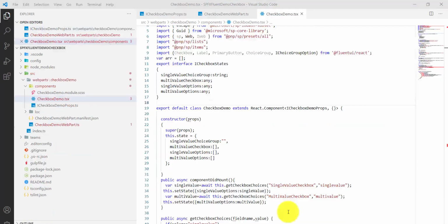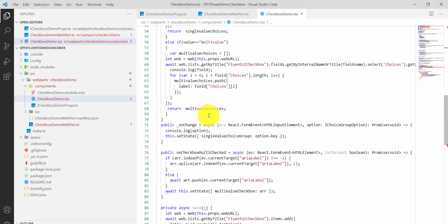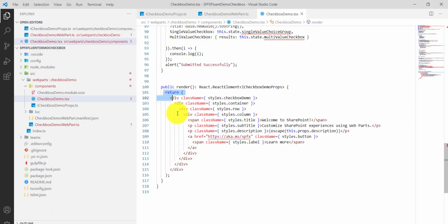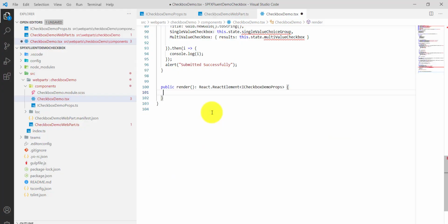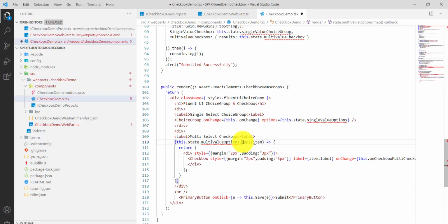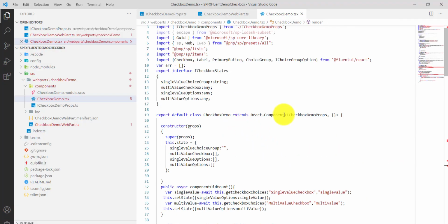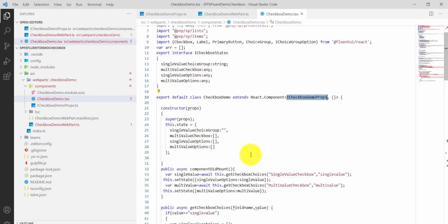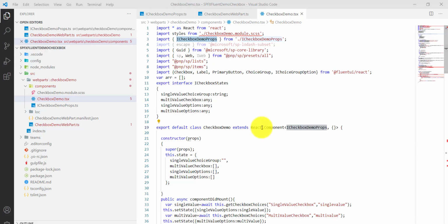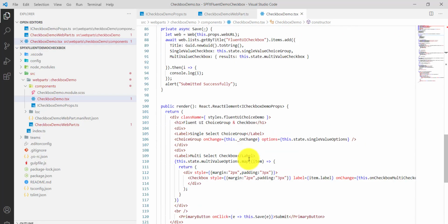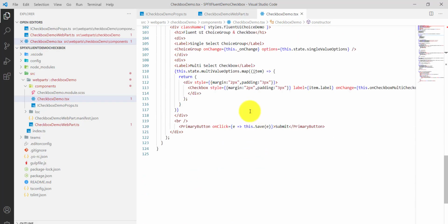So I'll go to our solution now, and here I'll go to the render method. I will just replace everything here. So we have added these things. Now the next thing is, if you look at this line here, in this case I will just copy this one, and here we will add it like this. So we will pass this one so that we can access the properties, and here it is. So we have done it like this.